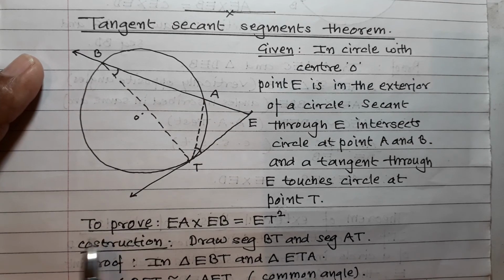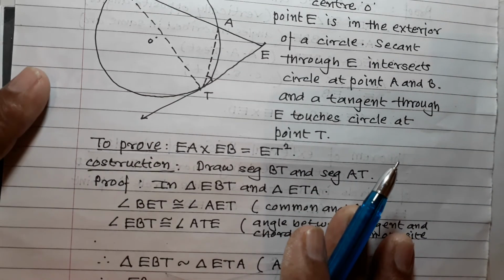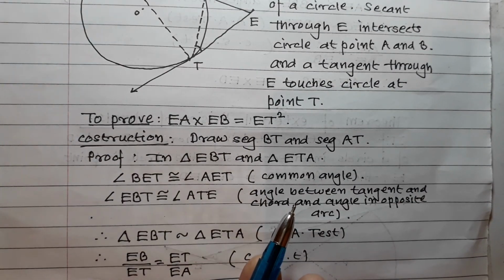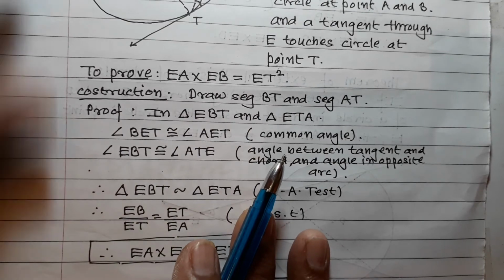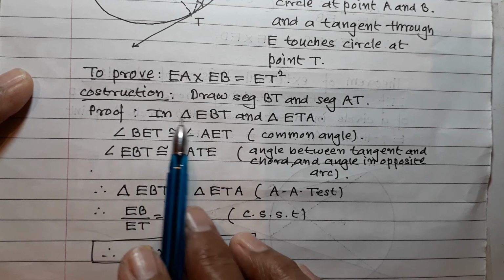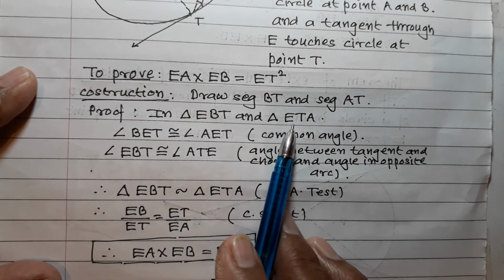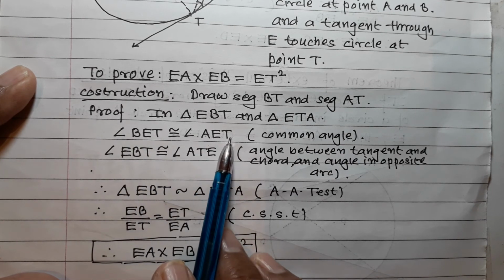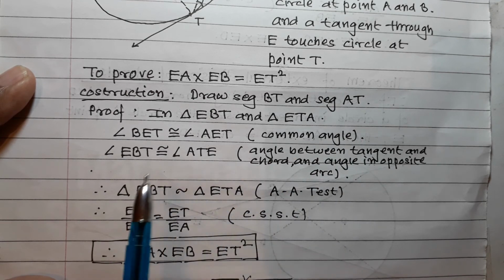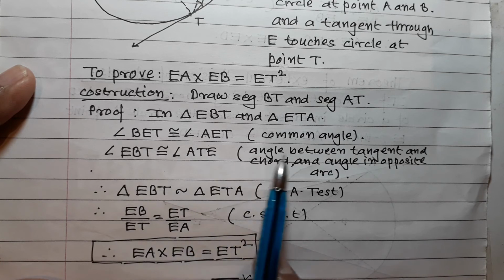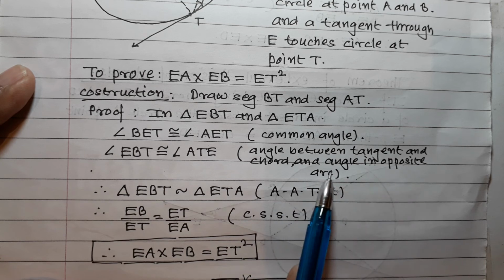Now try to understand the proof. To prove: in triangle EBT and triangle ETA, angle BET is congruent to angle AET, common angle. Angle EBT is congruent to angle ATE, angle between tangent and chord, and angle in the opposite arc.